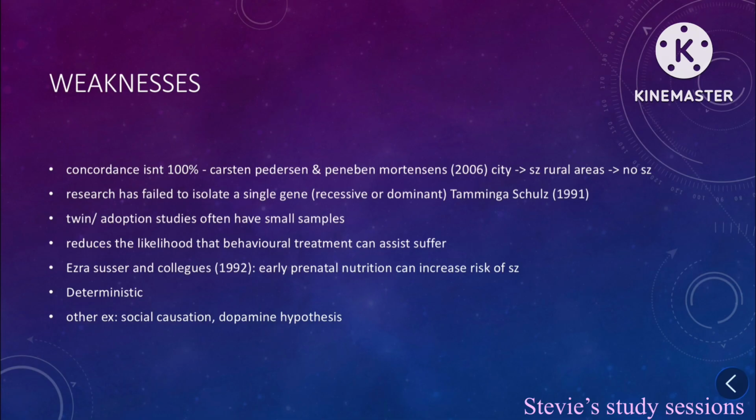Ezra Susser and colleagues, 1992. Early perinatal nutrition can increase the risk of schizophrenia. It's deterministic to say that this is the only explanation of schizophrenia, and there are also other explanations: the dopamine hypothesis and the social causation hypothesis.